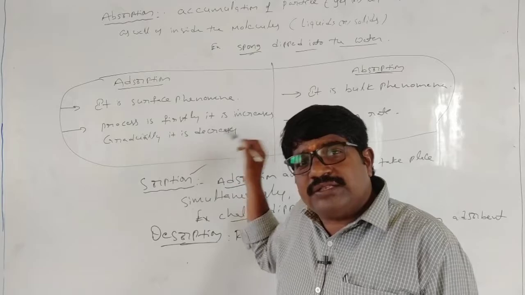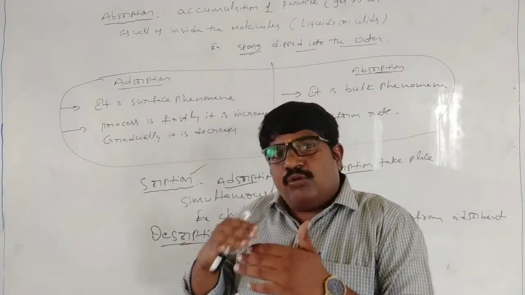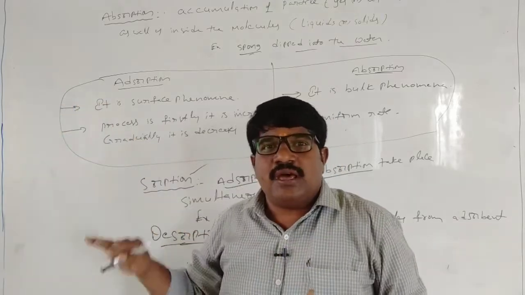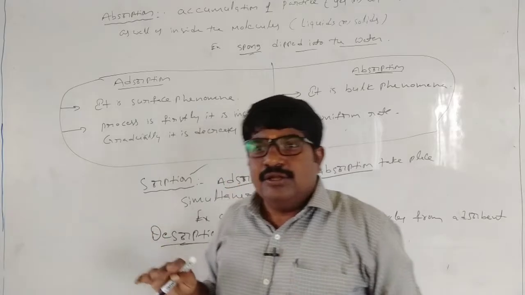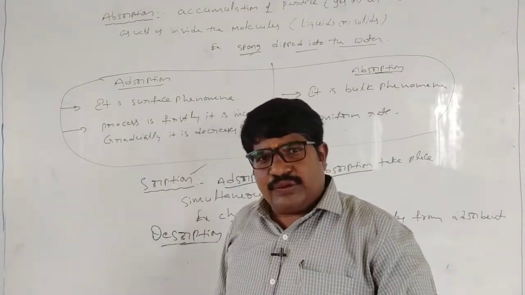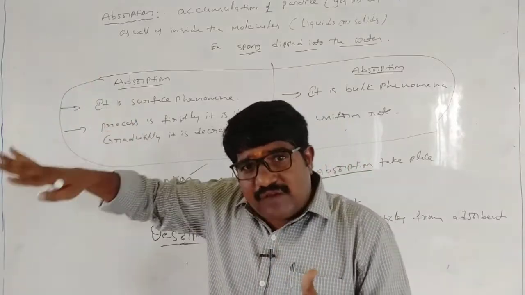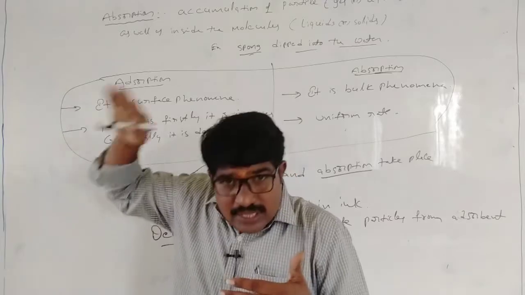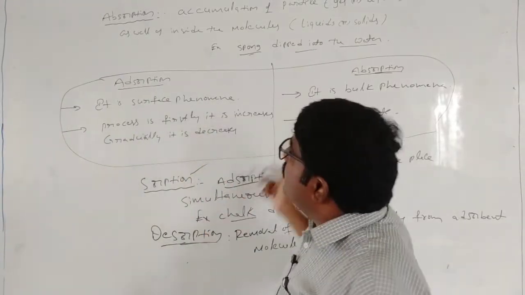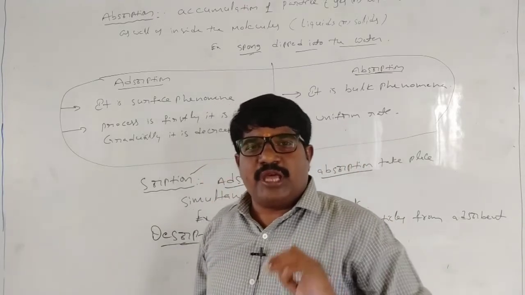Why are these called surface phenomena? Because the molecules can accumulate only on the surface of liquids or solids. Mostly solids, meaning gas molecules or liquid molecules can accumulate on the surface of the solids. That is called surface phenomena. So next, what we have discussed here: adsorbate and adsorbent.